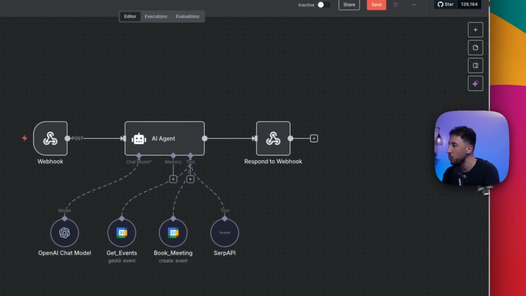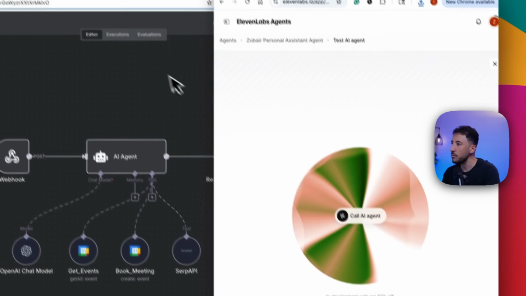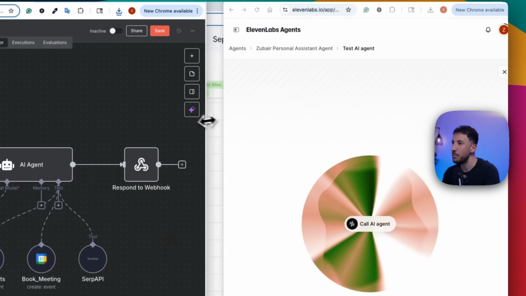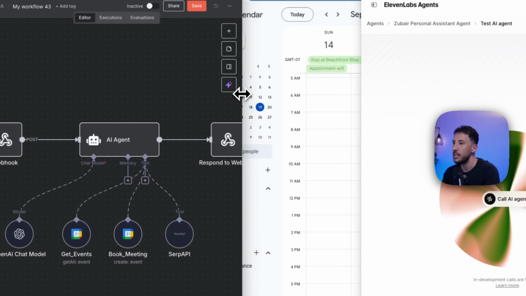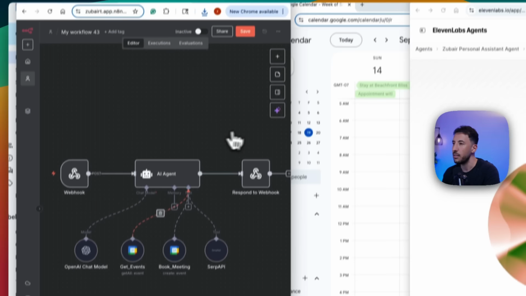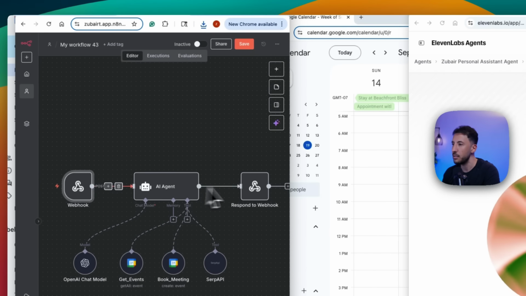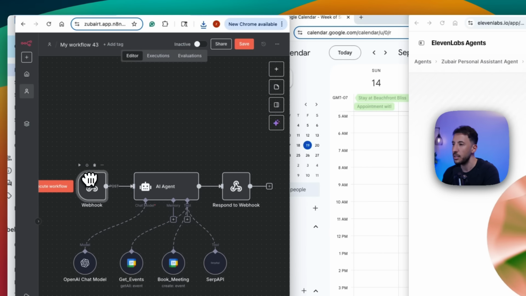All right. So afterwards, you're going to head over towards our ElevenLabs here. Let me actually minimize this a little bit so that we can see here. There you go. And then we can come back and take a look at this. Let me shorten this a little bit. All right.